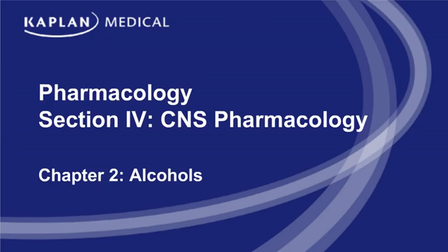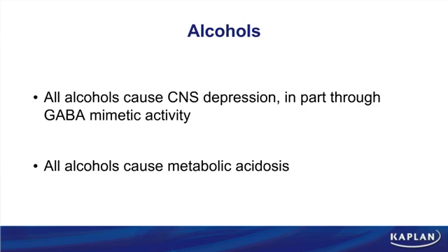In Chapter 2, we're going to look at alcohols and their metabolism. A couple of points about alcohols. All alcohols are CNS depressants. As we've seen in the previous chapter, part of this action at least is mediated through GABA mimicking activity and the CNS depressant effect mediated through GABA receptors.